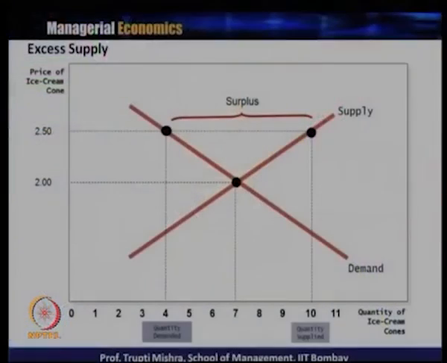Okay, so graphically this is the representation of the excess supply, where the supply is more than demand and there is a surplus situation. How does it happen? Initially the equilibrium quantity is 7 units, the equilibrium price is 2 rupees. If the price is 2.5, which is more than the equilibrium price, the supply increases from 7 units to 10 units and the demand decreases from 7 units to 4 units. The gap between the 4 units and 10 units is the surplus, because the quantity supplied is more than the quantity demanded.